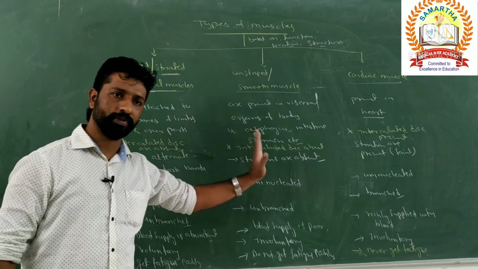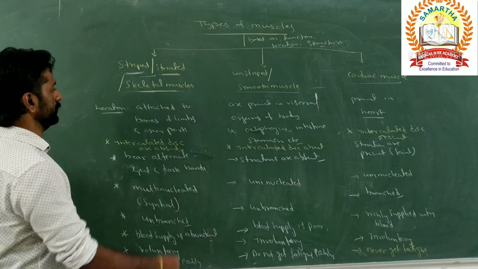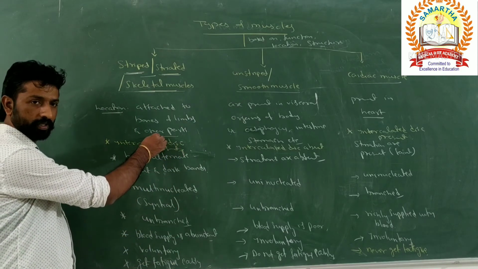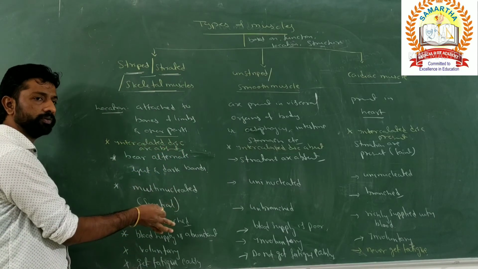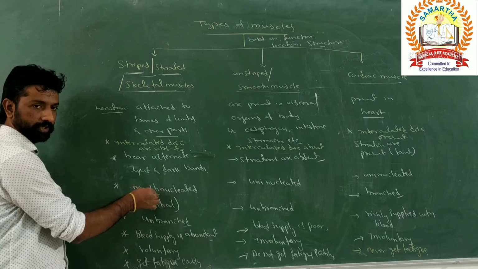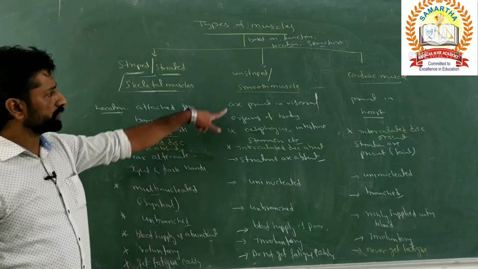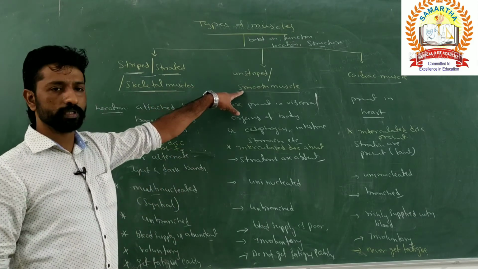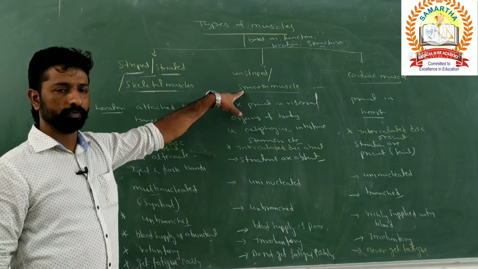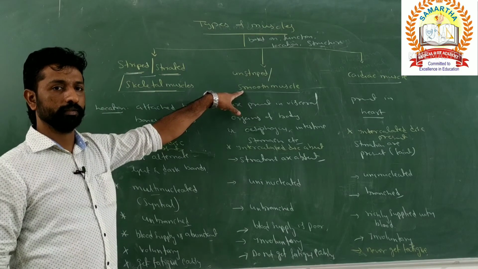This classification is purely based on the location where they are present, the function they carry out, and their structure. What is the shape of striped muscle or the smooth muscle? Spindle.